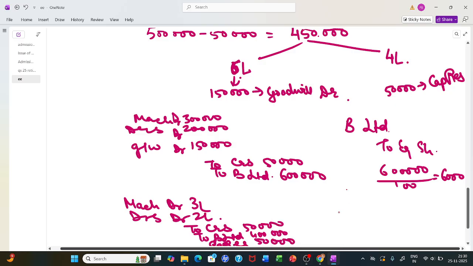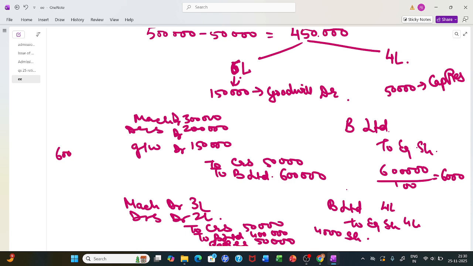Now if I'm giving equity shares, it would be B Limited to equity share capital 4 lakh. If face value is 100, I would have given 4,000 shares in this case. If this was at premium, say 6 lakh divided by 150, with premium 50, then I would have given 4,000 equity shares in that case. And securities premium would also get credited.